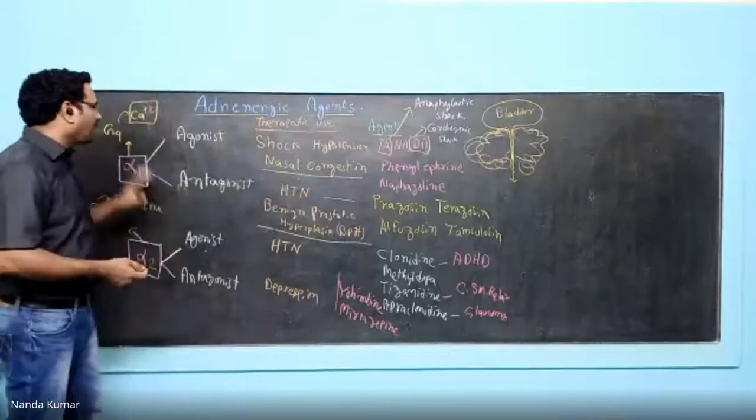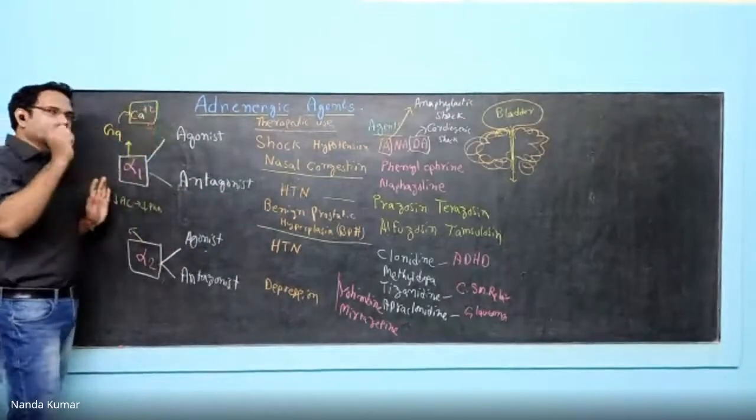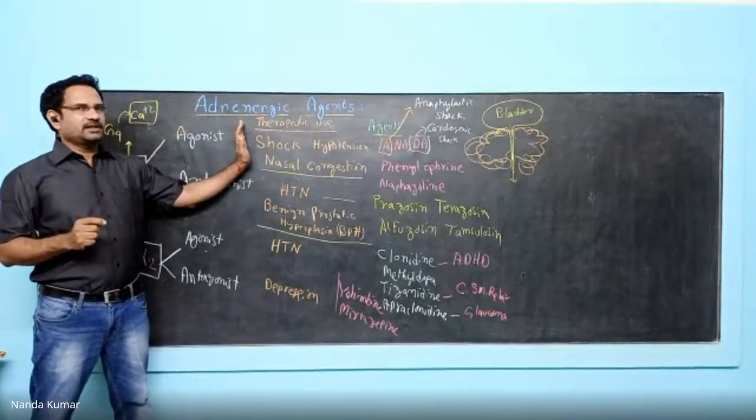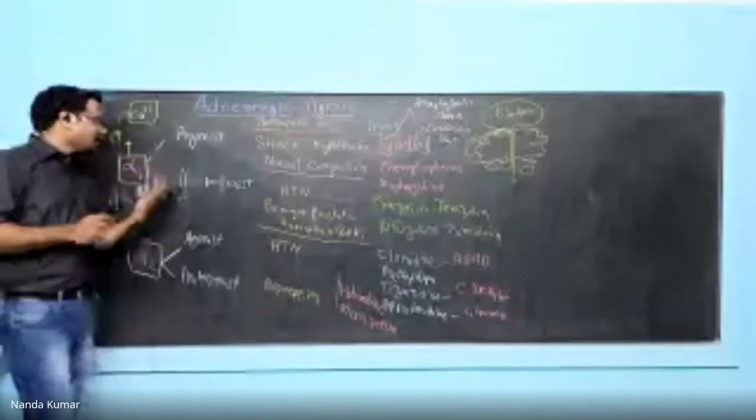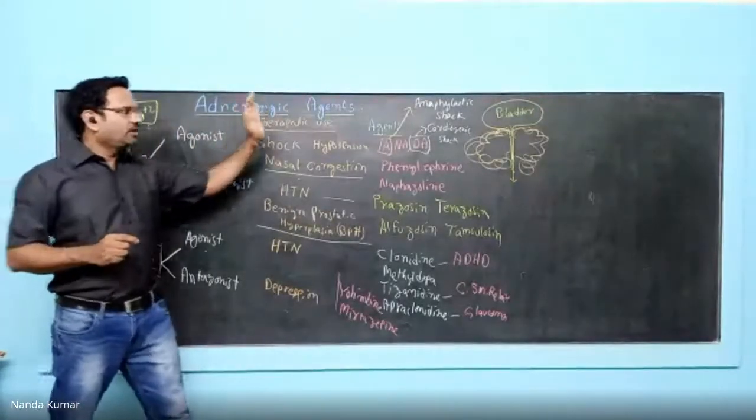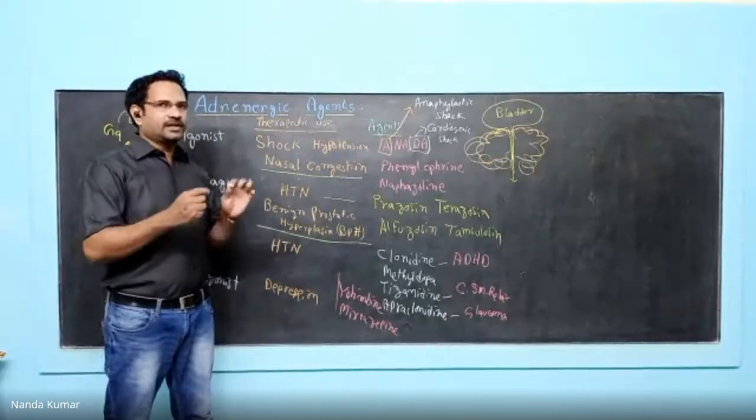So this is about alpha adrenergic agents. We have seen alpha-1 and alpha-2, agonists and antagonists. Remember, you need to understand therapeutic uses. If you understand the functions of these alpha-1 and alpha-2 receptors, therapeutic uses become easier. Now, drugs, we need to learn them. Keep on practicing, and you will get all these things.